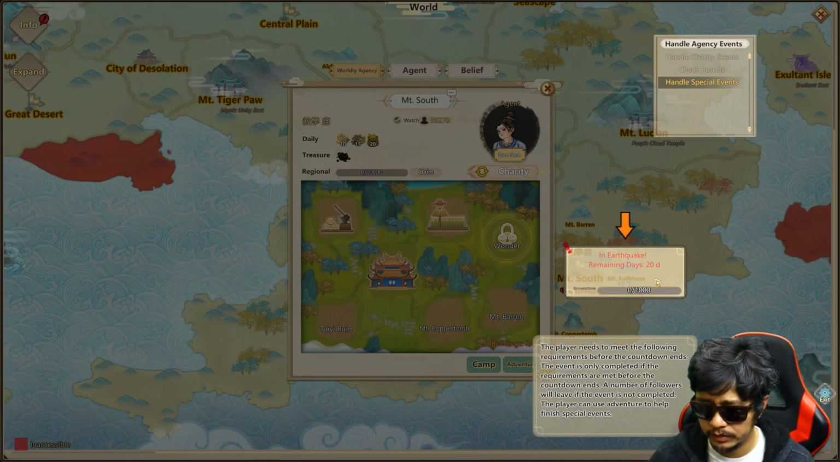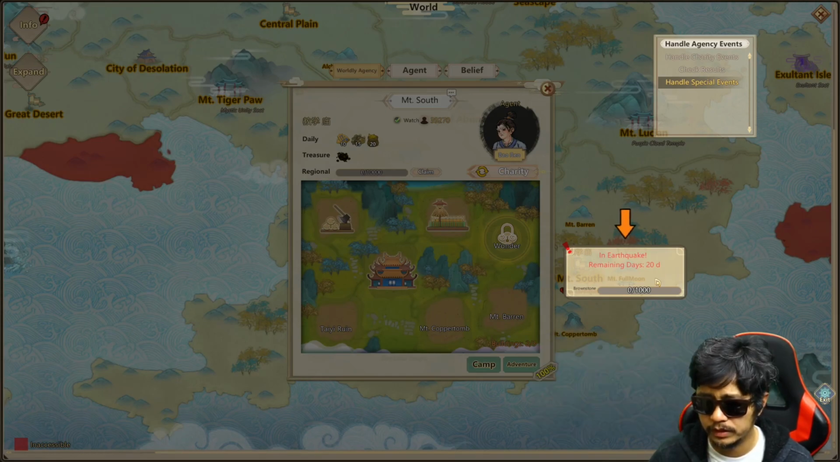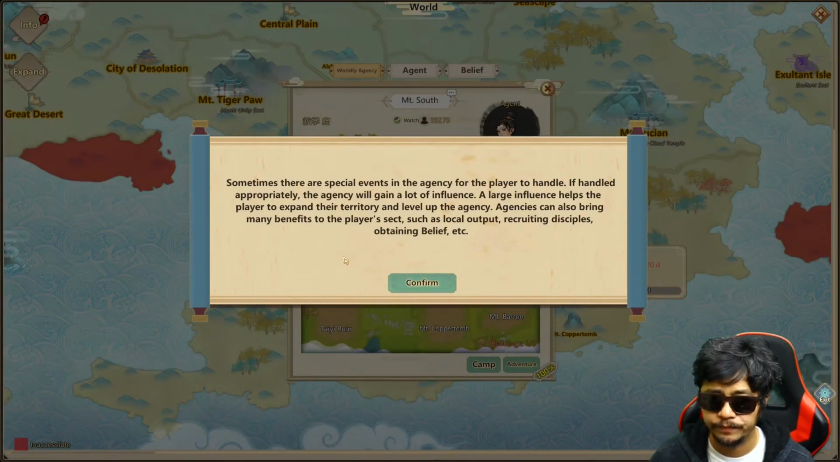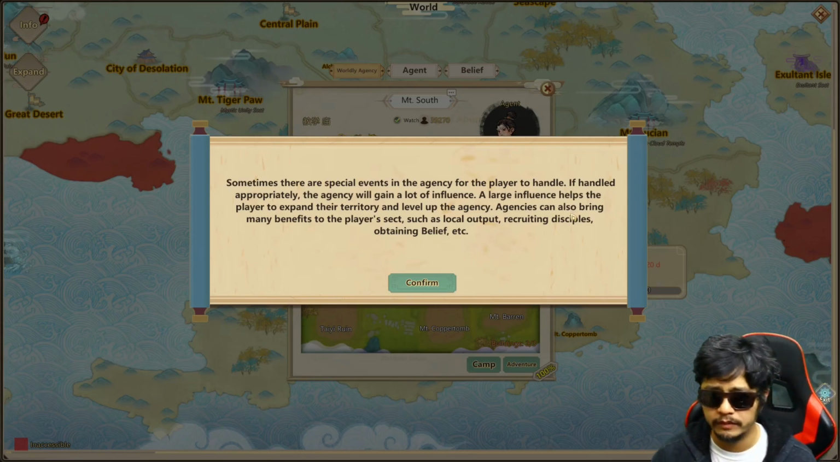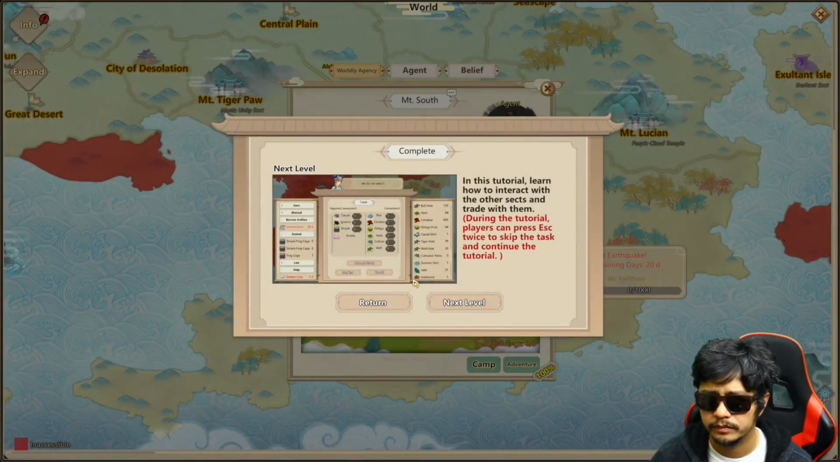The player can use adventure to help finish special events. But there are special features. If handled appropriately, the agency will gain a lot of influence. A large influence helps the player to expand their territory and level up the agency. Agencies can also bring many benefits to the player's sect, such as local output, recruiting disciples, obtaining belief.